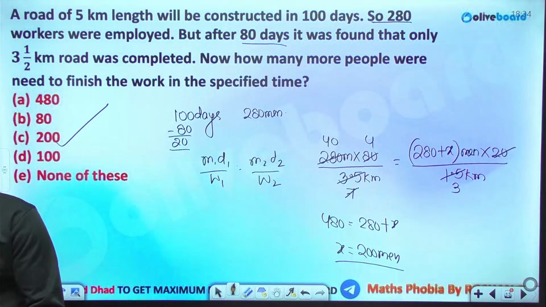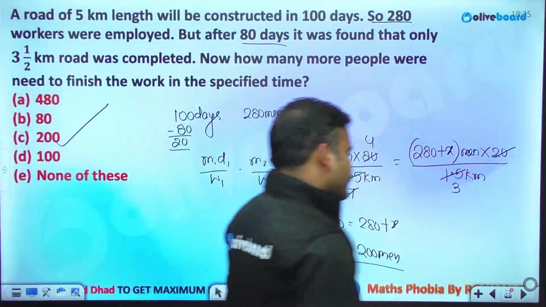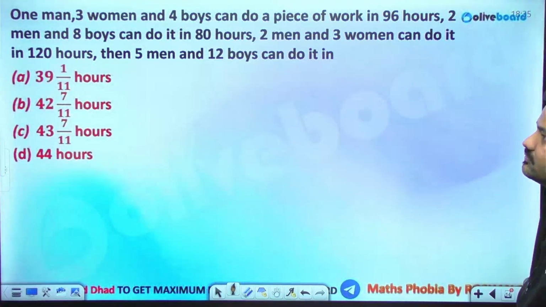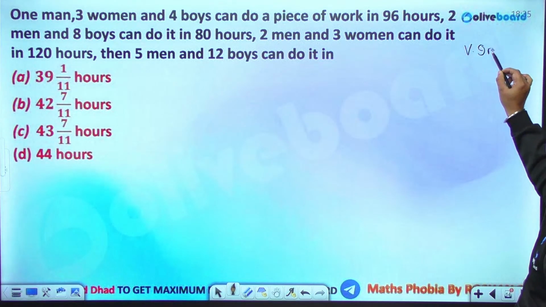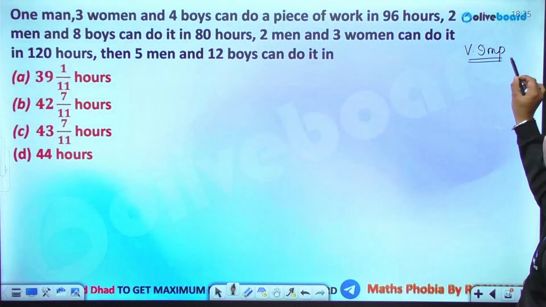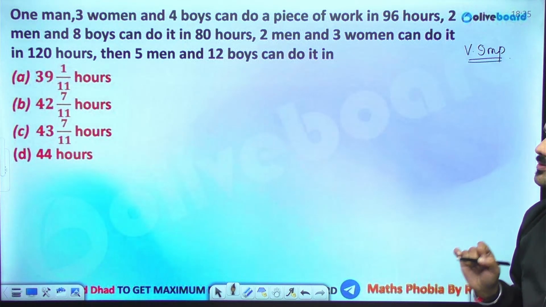Clear? So this was basically the concept of contractor. It's a very beautiful question, very important question. See how we will be using the concept over here.